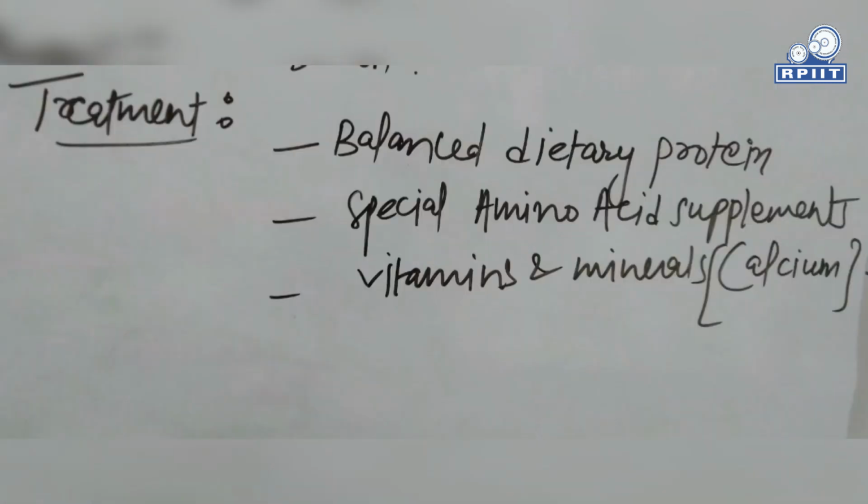So you can improve this condition by taking proper dietary amino acids, or a proper diet having complete or supplementary proteins. Okay, you can say balanced dietary proteins in your diet, or special amino acid formulas or supplementation, etc., to regain the production of these enzymes and further production of urea. That is very important. So it was the basic outline of the urea cycle.